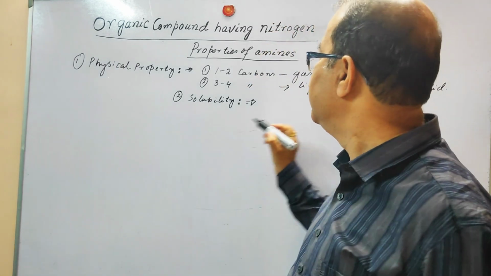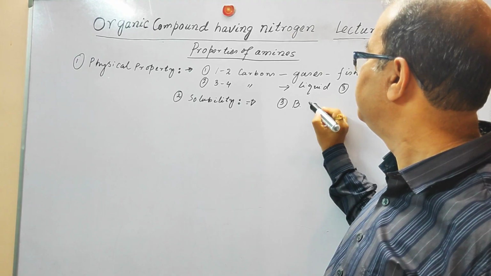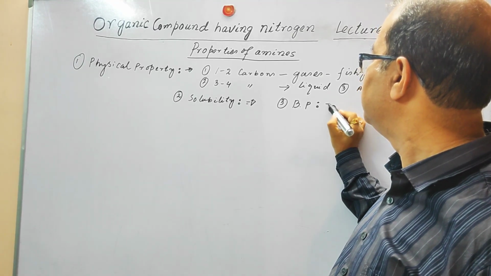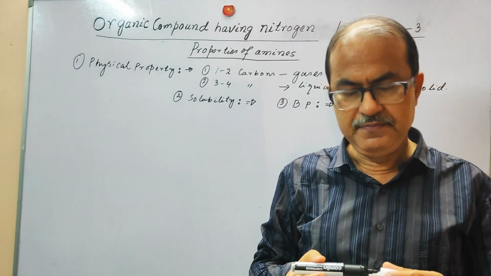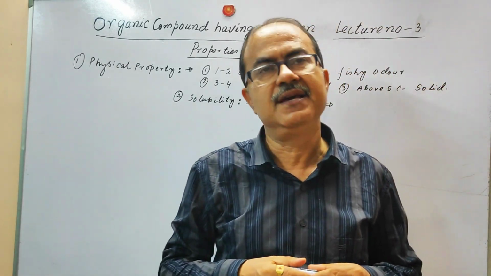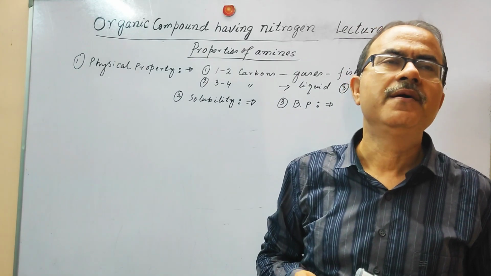Number 3 that we are going to discuss is the boiling point. The boiling point of the amine is found to be less than that of alcohol or carboxylic acid. Why?